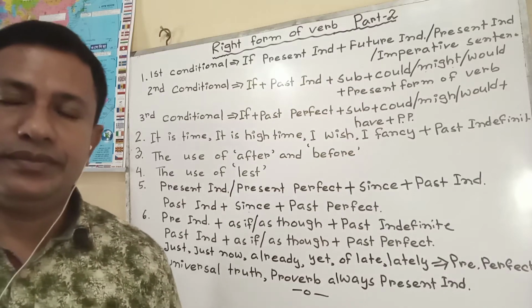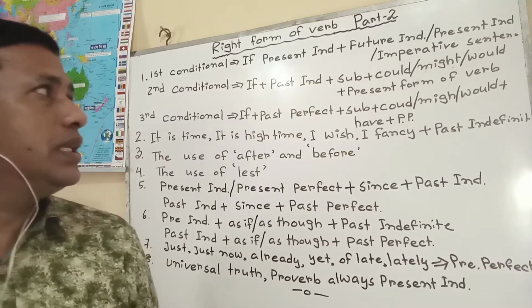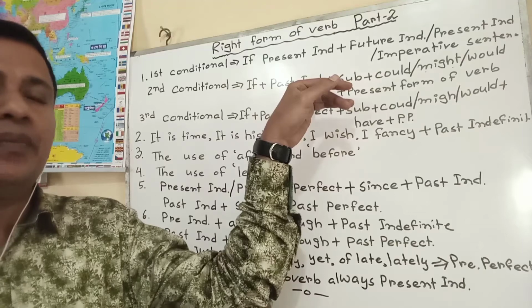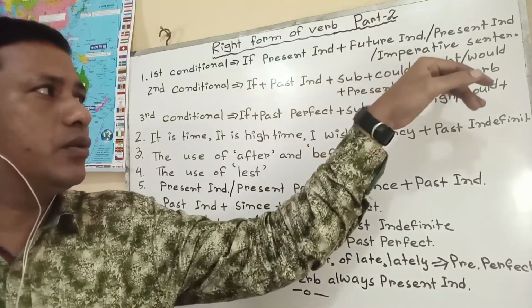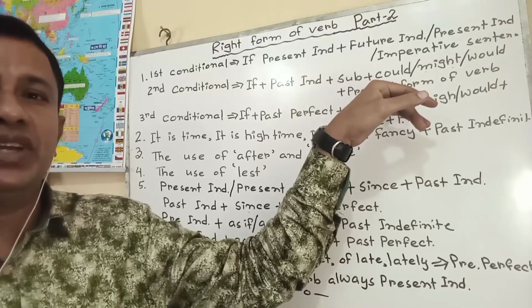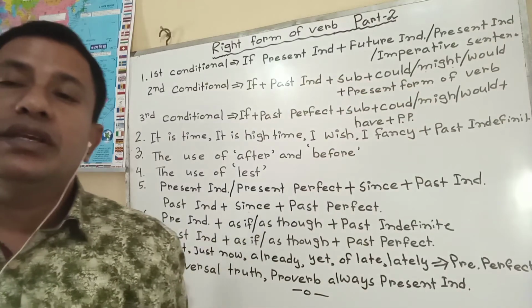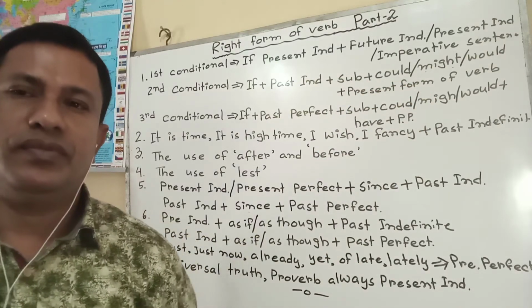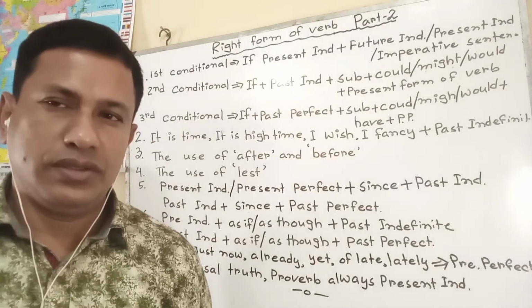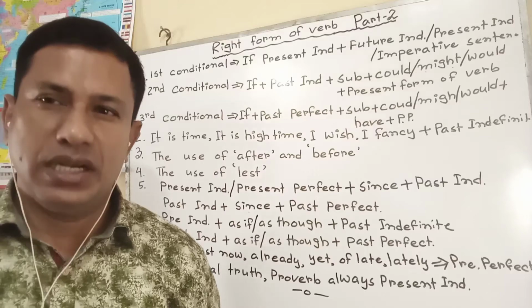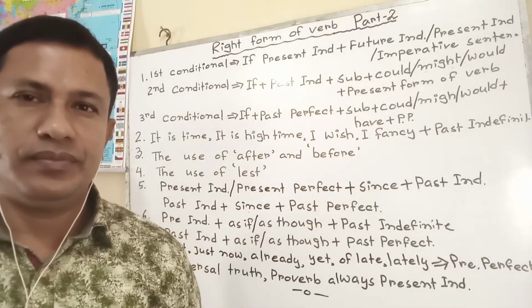Second conditional. If plus past simple or past indefinite, plus subject plus could or might or would plus present form of verb or base form of verb. If you came, I would go. If you wrote, you might learn or would learn.